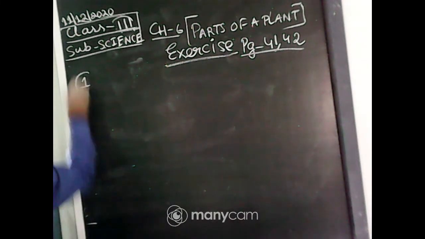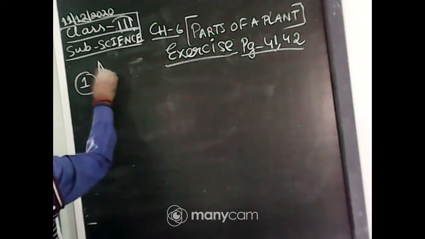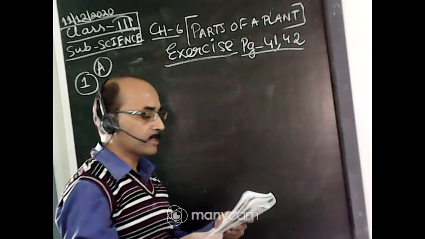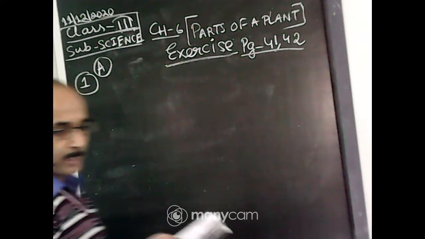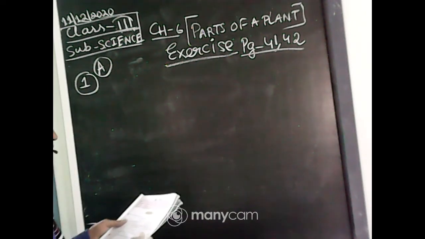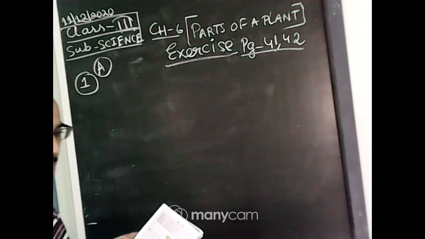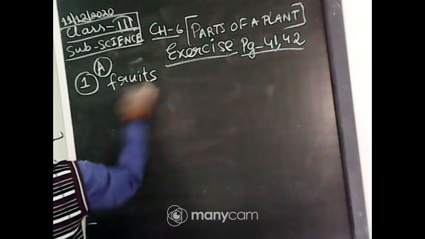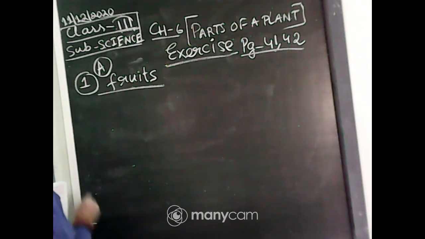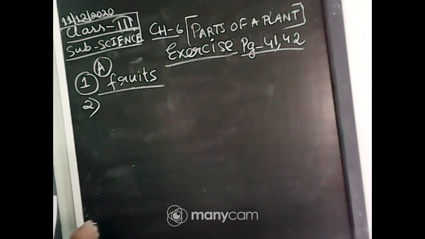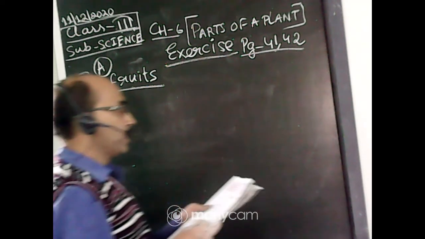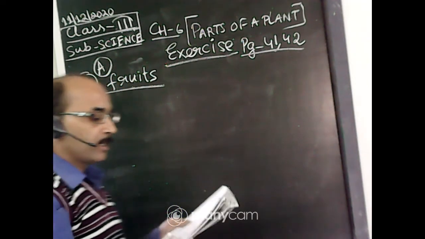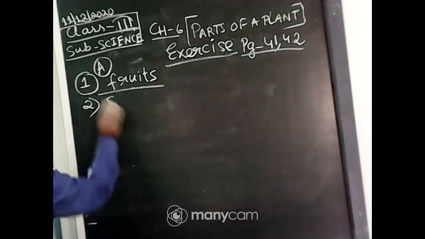Number 1. The dash are formed from flowers: leaves, stems, fruits. What is the answer? Fruits. Fruits are formed from flowers. Number 2. The part of the plant above the ground is shoot, root, taproot. It is shoot.